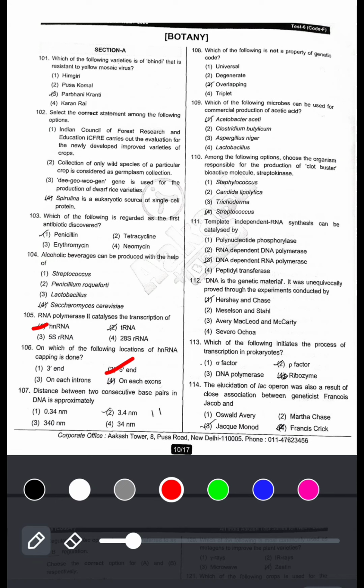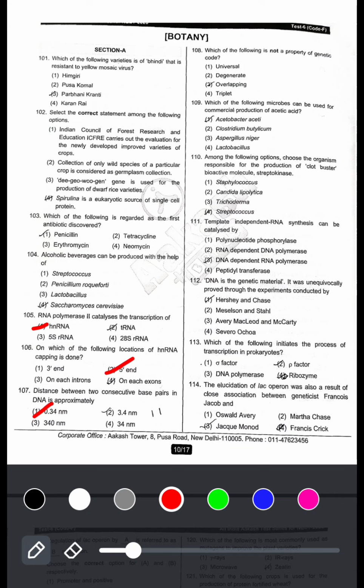Distance between two consecutive base pairs in DNA is approximately, distance between base pair is 3.4 nanometer, sorry 0.34 nanometer. Next, which of the following is not a property of genetic code?